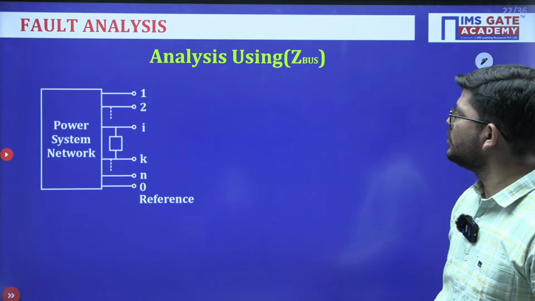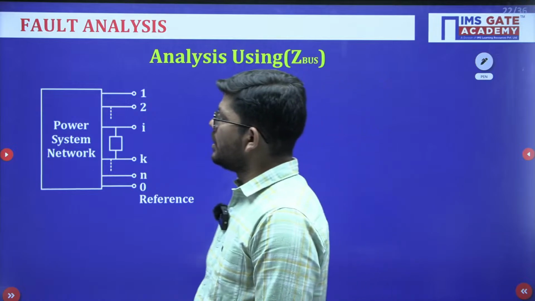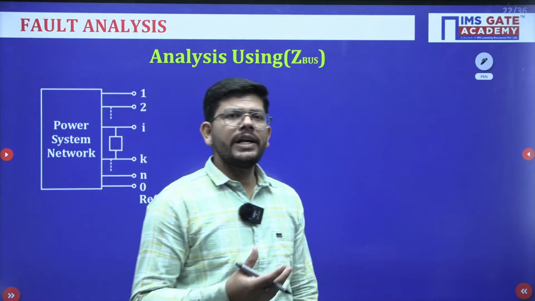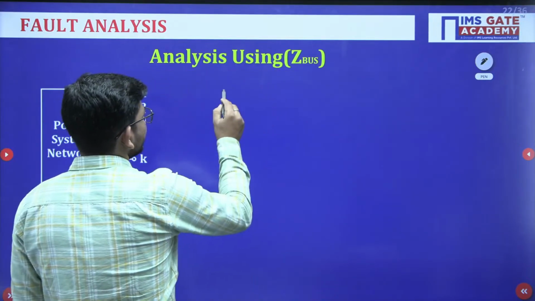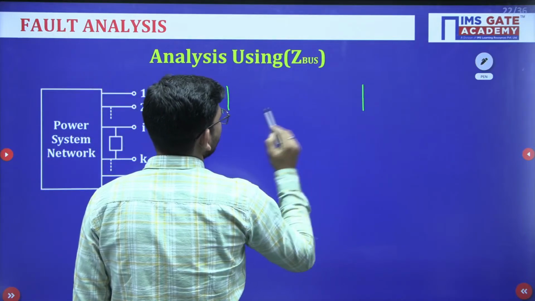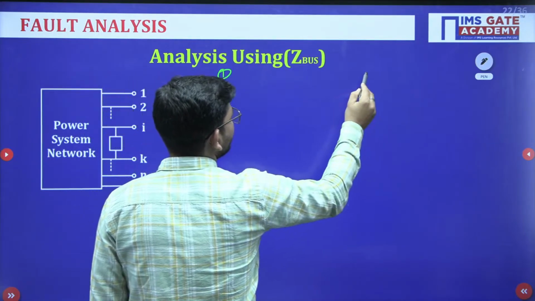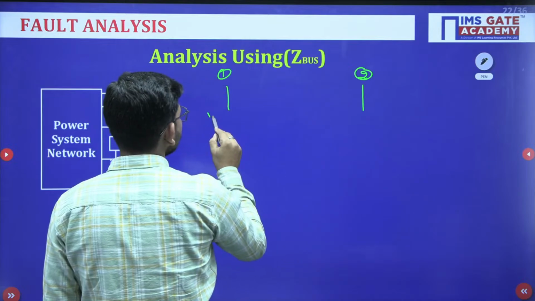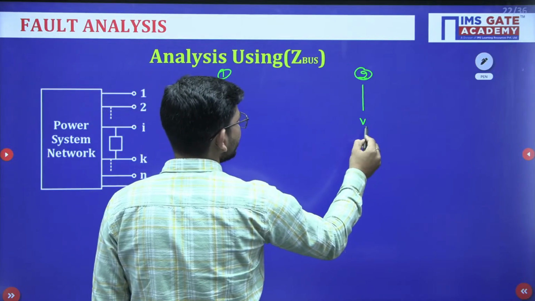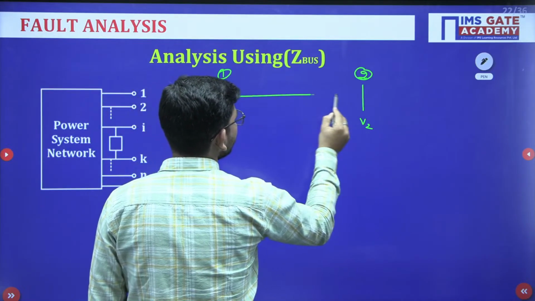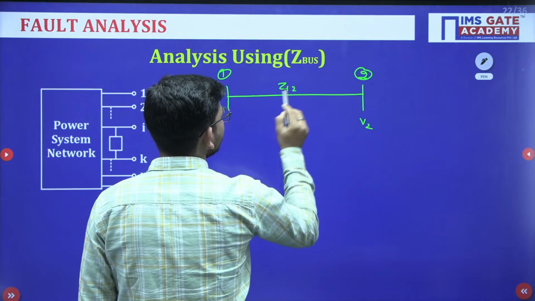Now analysis using Z bus. Suppose you have to calculate a fault. Suppose we have 2 buses, bus number 1 and bus number 2, with voltages V1 and V2, and the element connected between them is Z12.